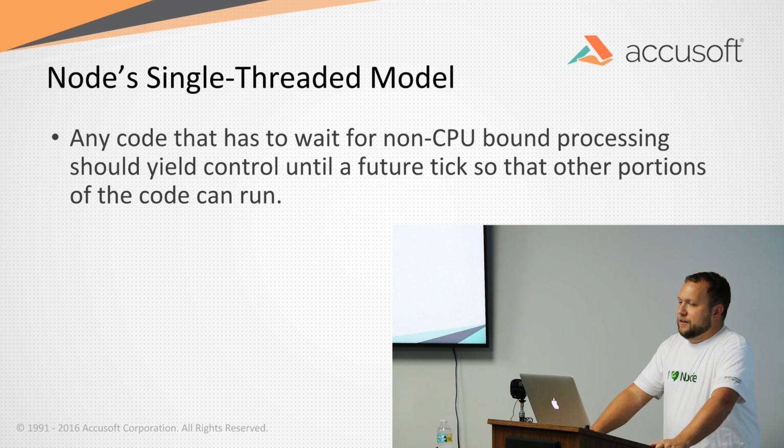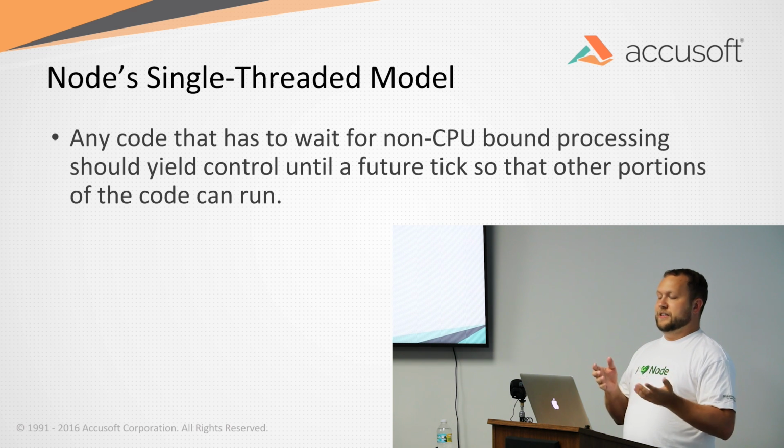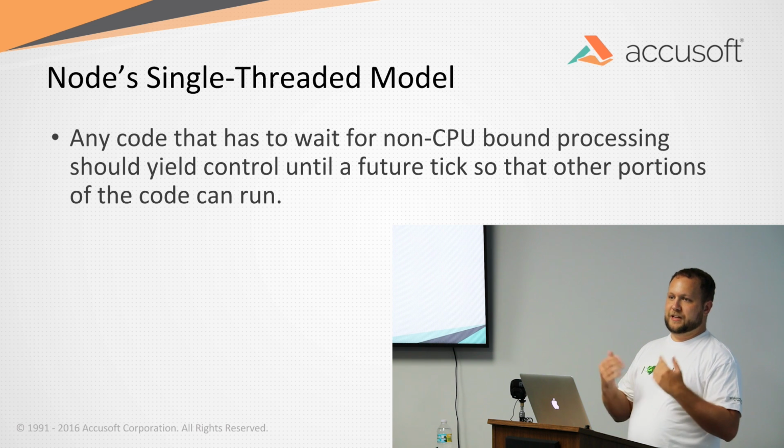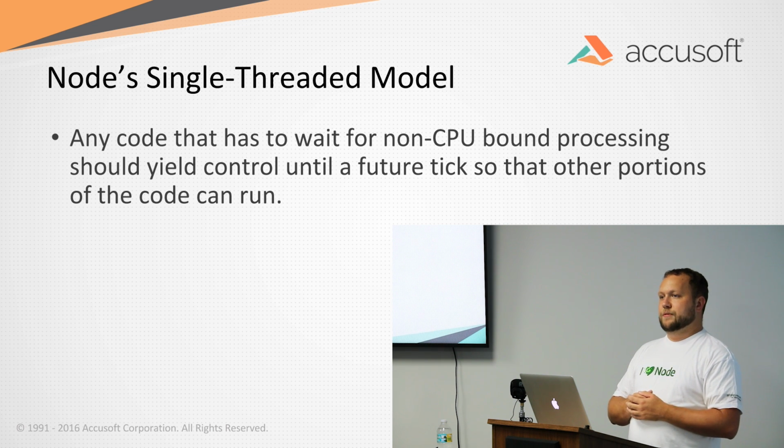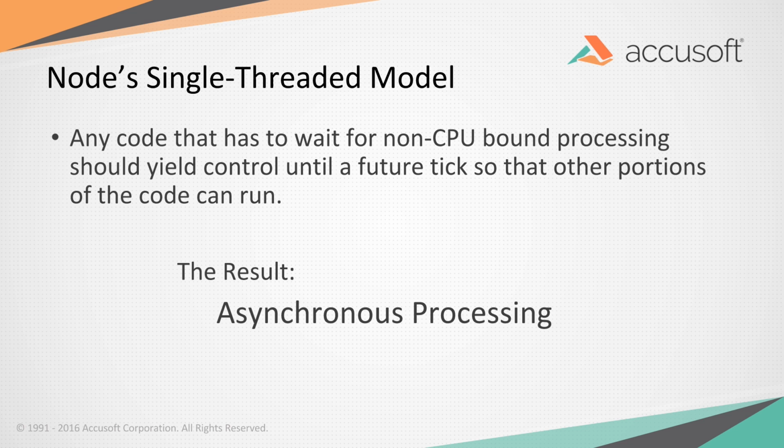So what stands behind all this asynchronous development is the idea that Node has a single threaded model. Anything that you do in Node is going to have some sort of event if there's non-blocking I/O. If you need to read from a disk, talk to a database, make a web service call, or any other kind of information that's non-CPU bound that's going to happen with some sort of I/O, it's going to basically yield control of what it's currently doing. The function will stop processing, let the stack continue, and then when it gets a return back from that asynchronous event, it'll continue on with your code. So this gives you asynchronous processing. You have a single thread, and you can do lots of work in it without blocking.